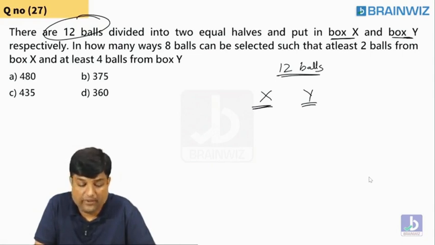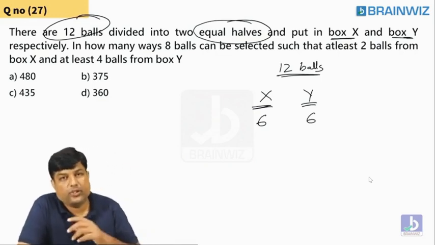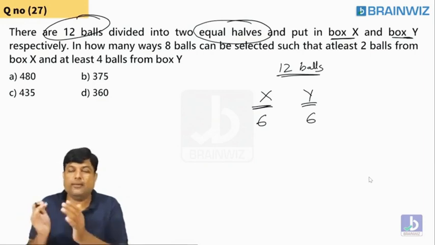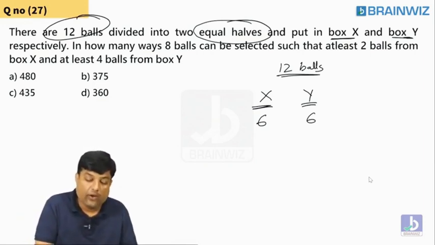Are you understanding, everybody? Equal half means 6 balls here, 6 balls here. It means there are 12 balls. These 12 balls are taken and put in box X 6 balls and box Y 6 balls, equally kept in 2 boxes. How many ways do we have to select?